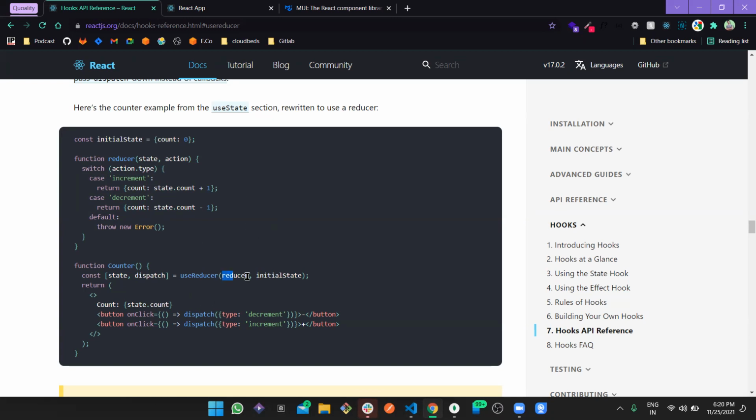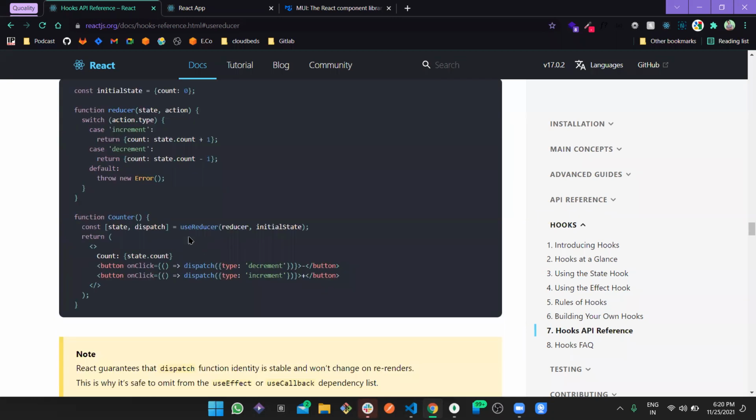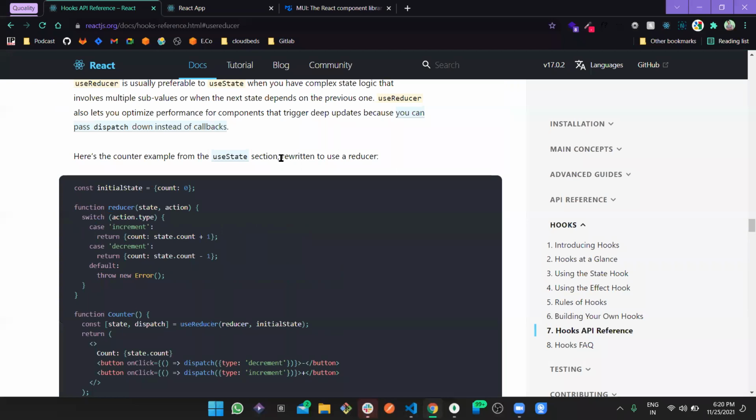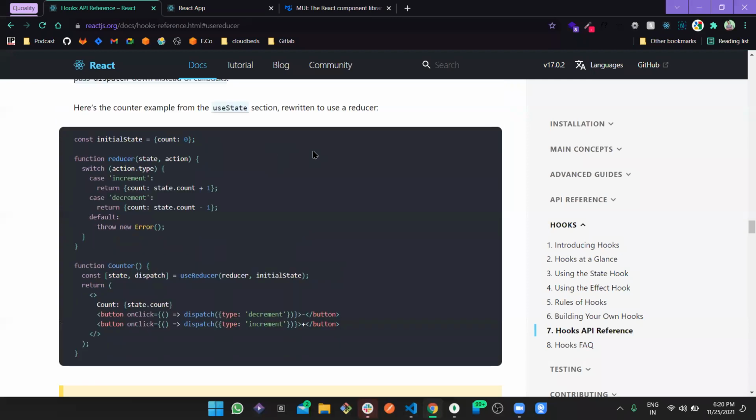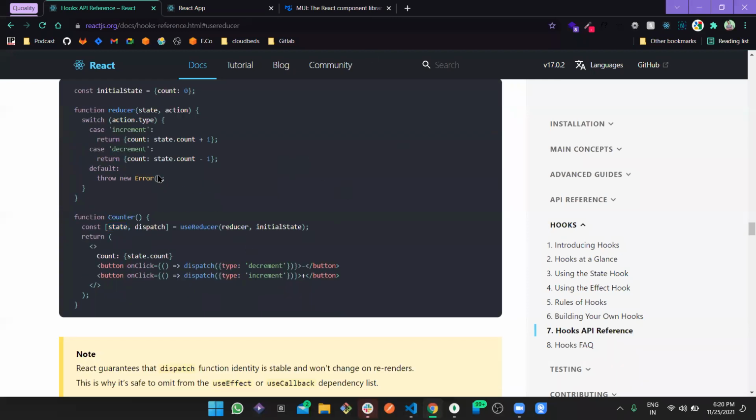Now, before understanding the reducer, let's understand how we are going to use it, so it will be easier for you to understand how the reducer works. This useReducer returns two things. Firstly, the state, not the initial state but the current state of the initial state. Like with useState, we were updating that and it was becoming 1, 2, 3, but it was holding only until the page reloads. But here this is going to stay there, for the global state management.